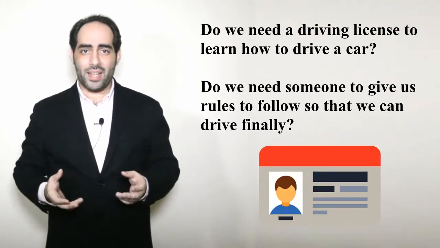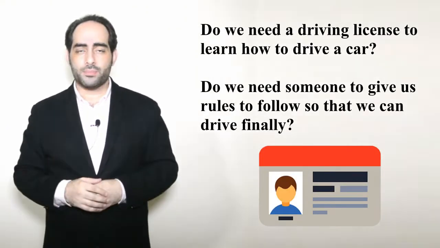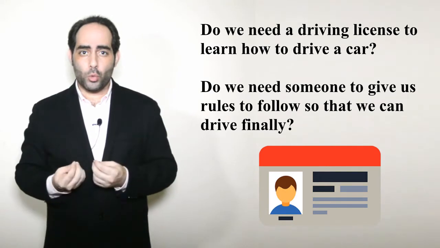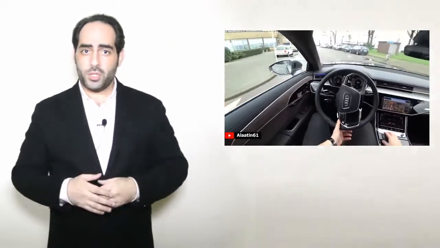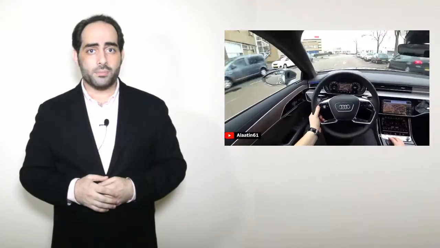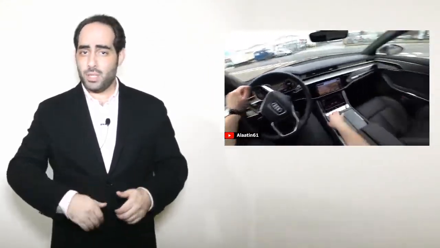Another example is driving a car. Do we need a driving license to learn how to drive a car? Do we need someone to give us rules to follow so that we can finally drive? In some countries, people are driving cars without a license and they are very professional. How did they learn it? They learned it by making mistakes and maybe they had some accidents. Again, it's a trial and error process. Yes, it is not the best way to learn how to drive a car, but it is one of the ways.